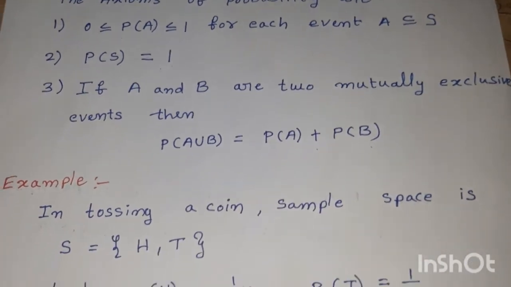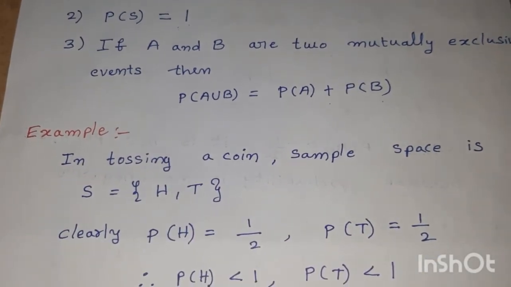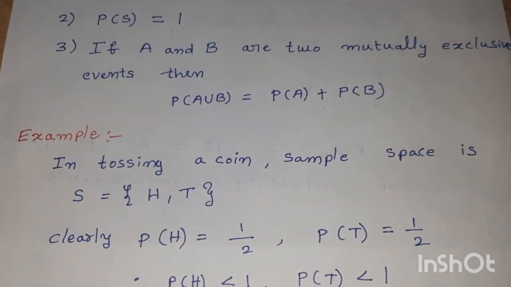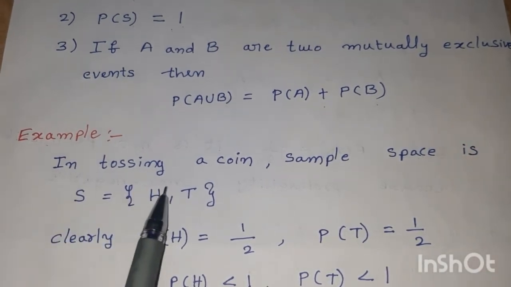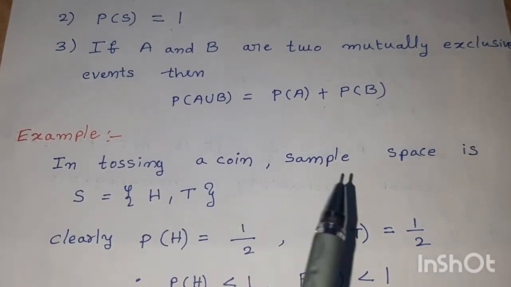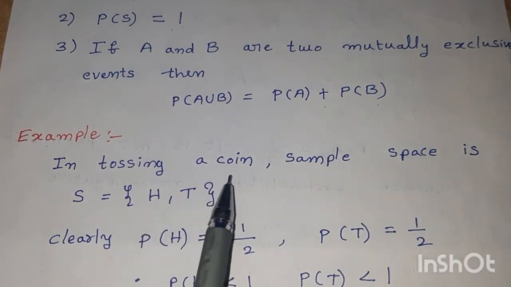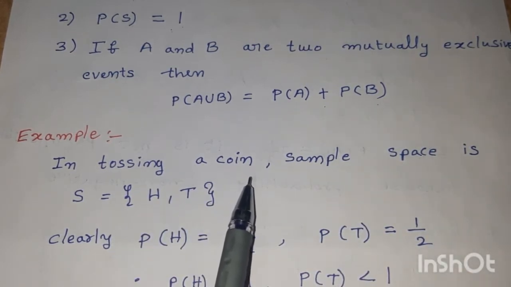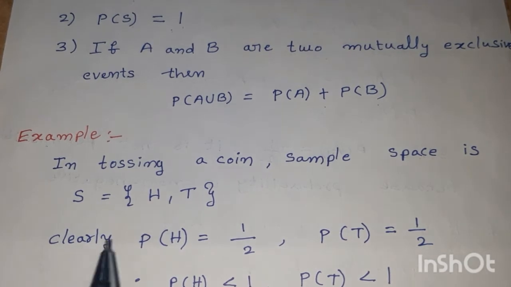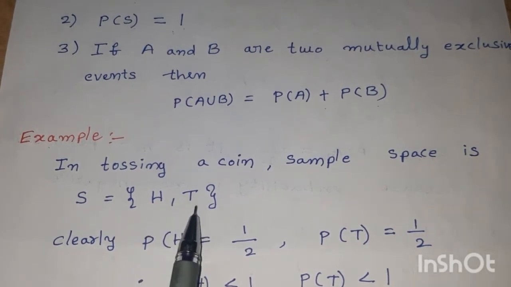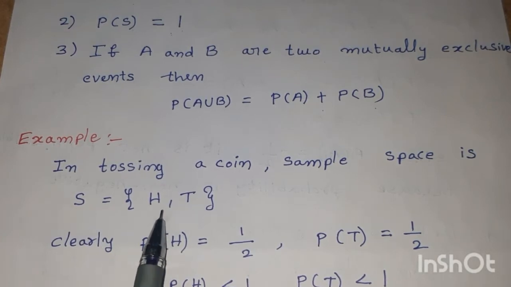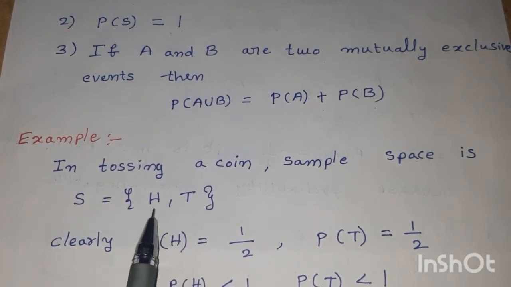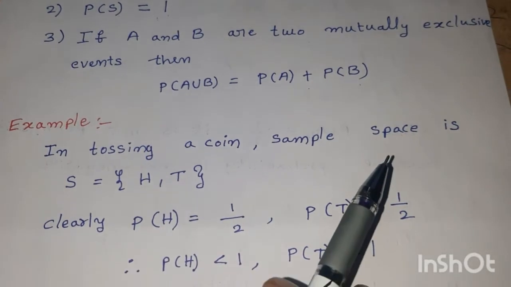Now let us go to examples regarding these axioms. First example: in tossing a single coin, we may get either head or tail. These are the only possible ways. Therefore sample space consists of two elements, S is equal to {H, T}.